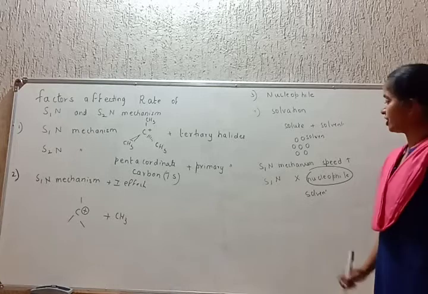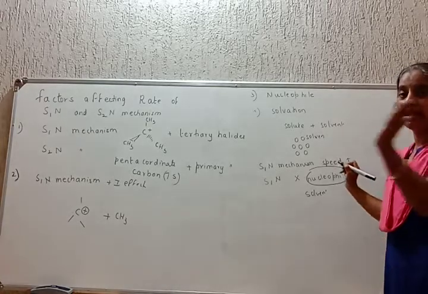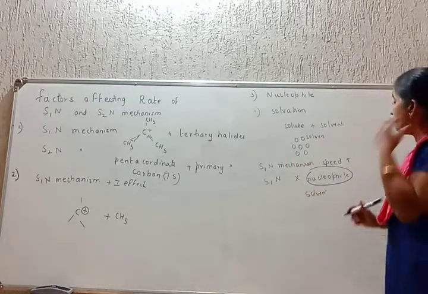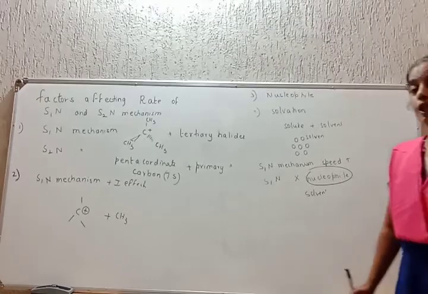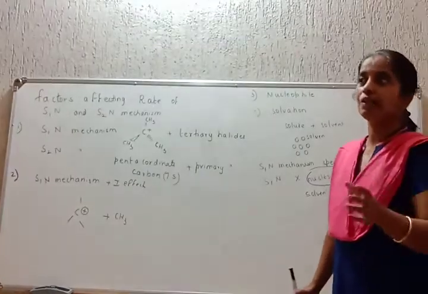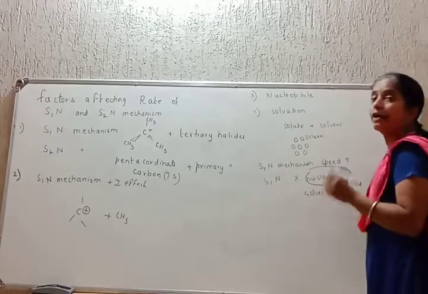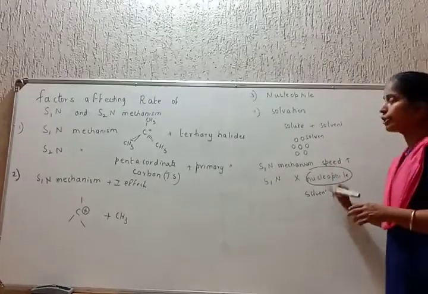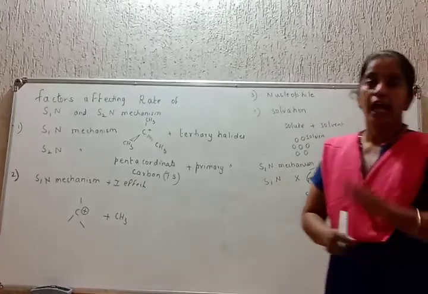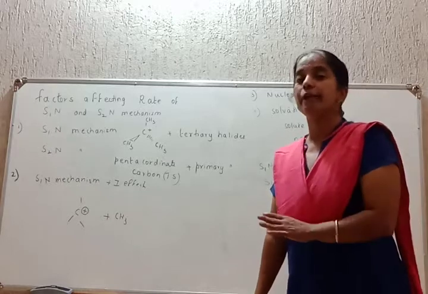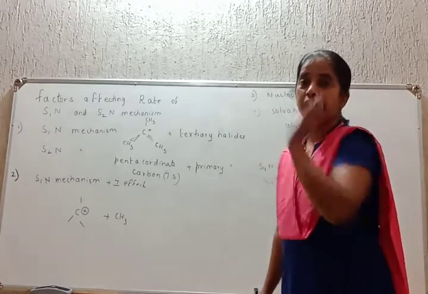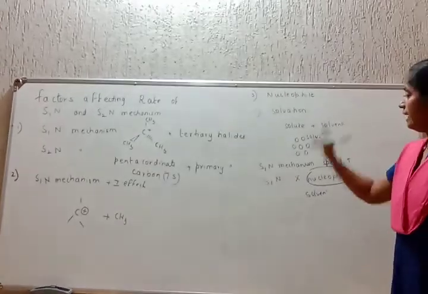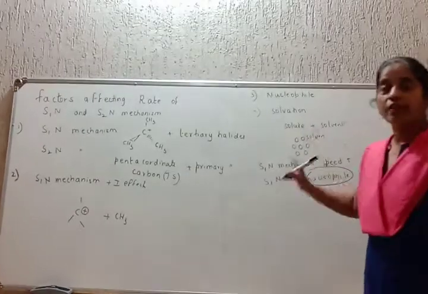The effect of the nucleophile is completely eliminated by solvation by the polar solvents. What are polar solvents? Polar solvents are those where the solvent forms hydrogen bonding. The nucleophile is eliminated, and therefore the speed increases. In SN1 mechanism, solvation increases the speed.